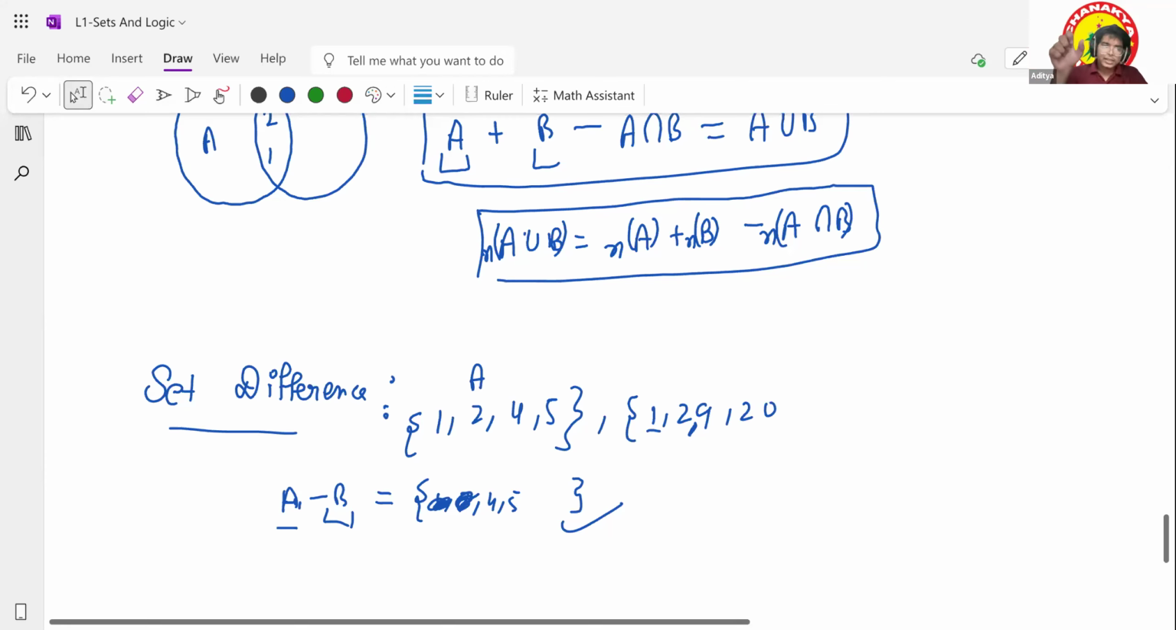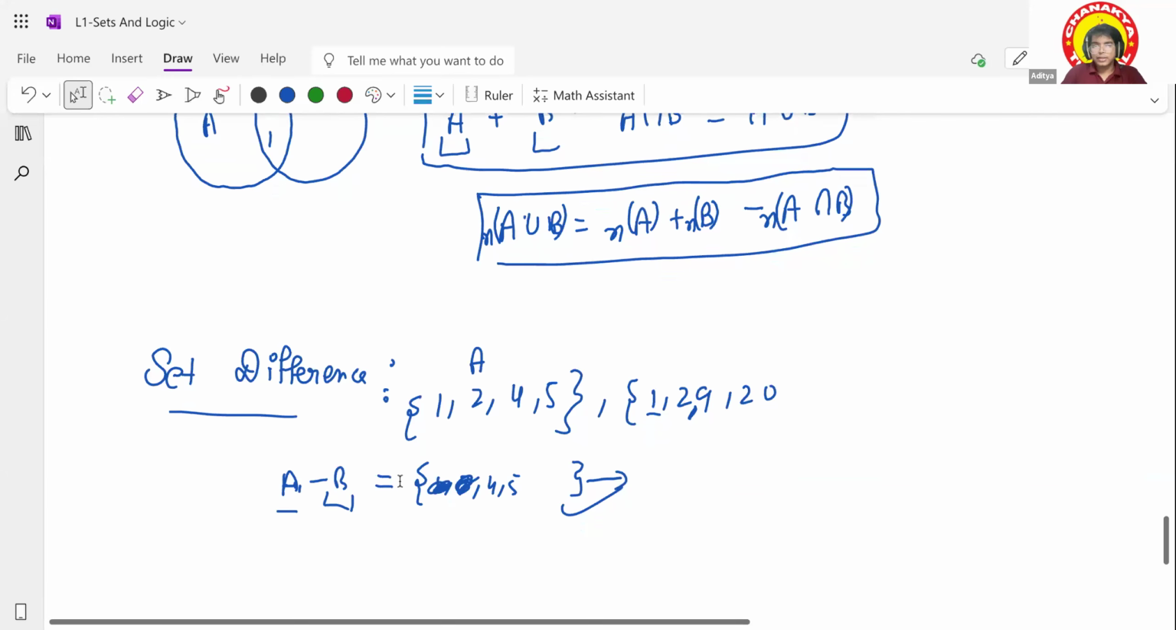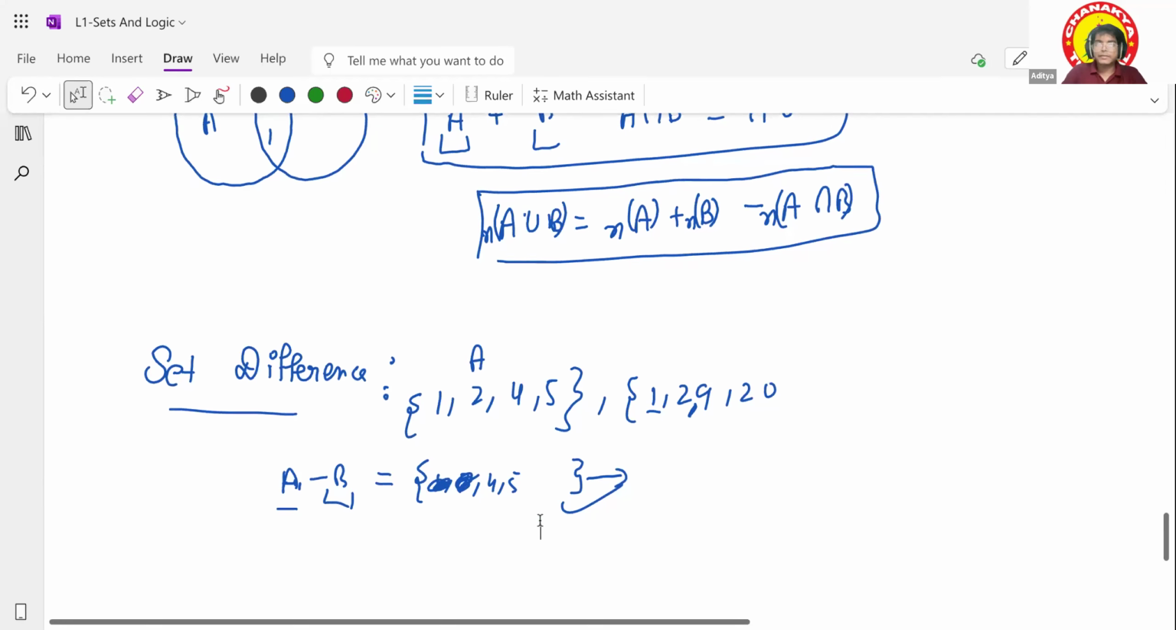Or you can say that the set you are going to get should only contain the elements which are only part of A. They should not be part of B. That is what we can say. You have to remove all the elements which are present in B and put the rest into this set. Any doubt you have?